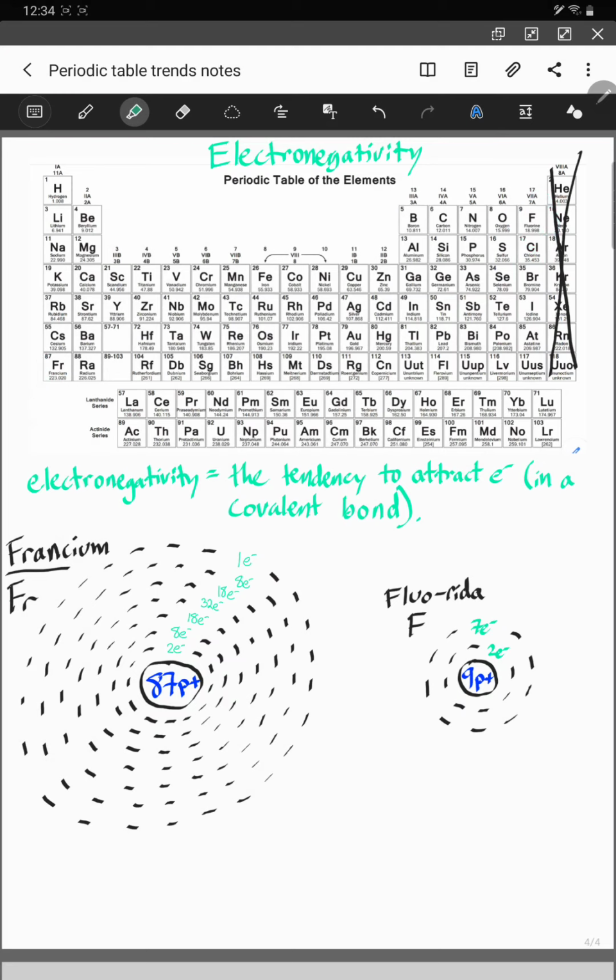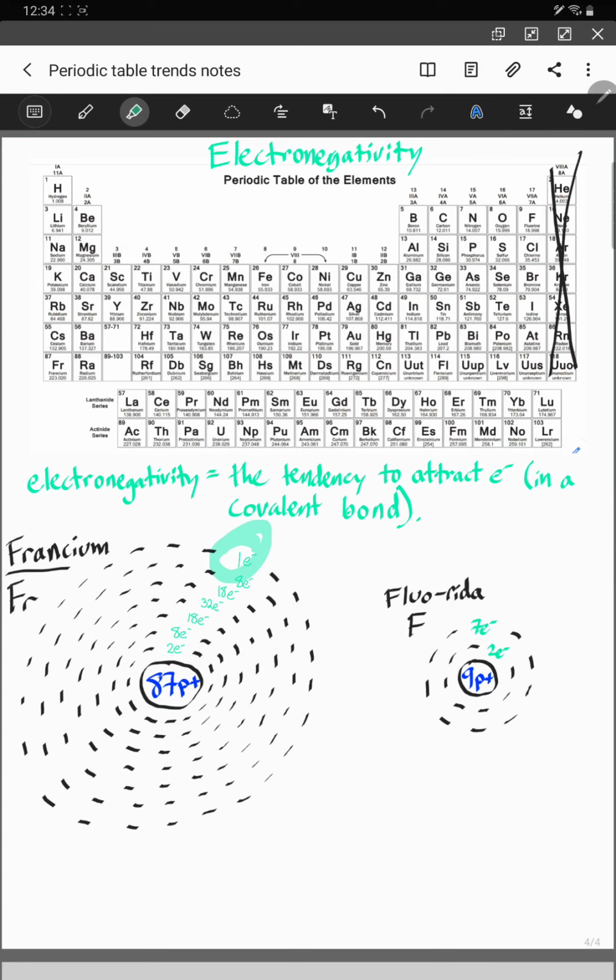And so for multiple reasons, he has a lot of electron shells. There's a ton of electron shells, 7 specifically. And so there's a very weak attraction between this electron and the nucleus. And then also, since he's further on the left of the periodic table, it's very easy for it to just get rid of this last electron.